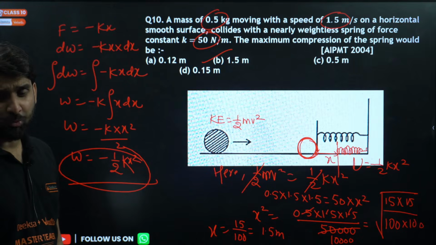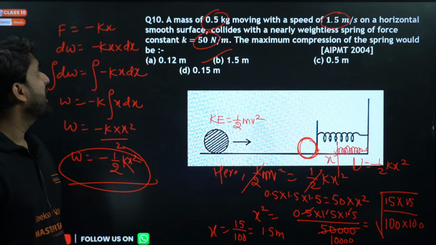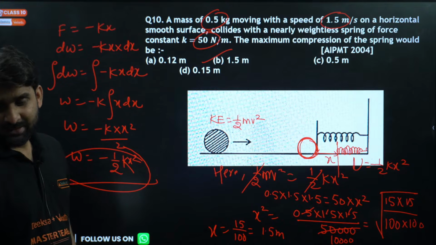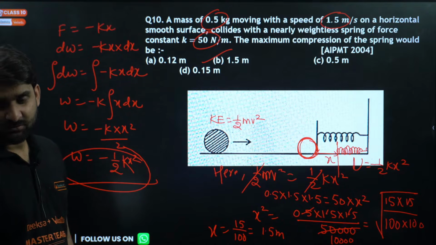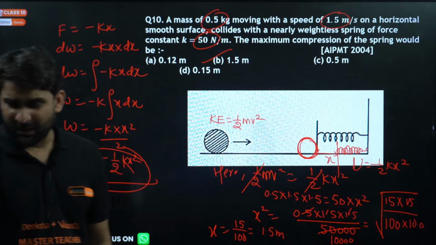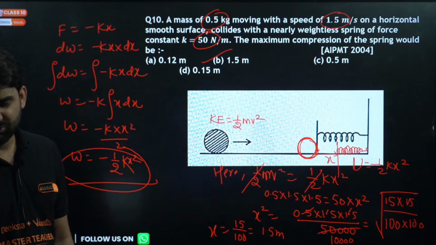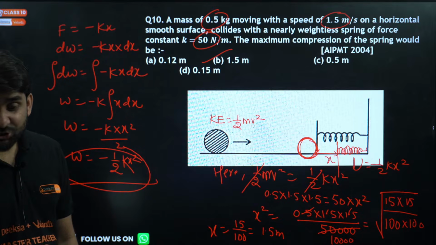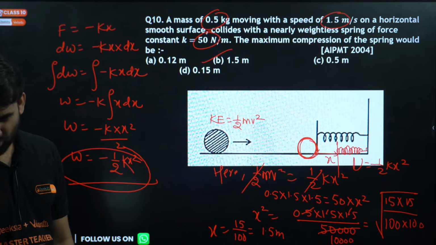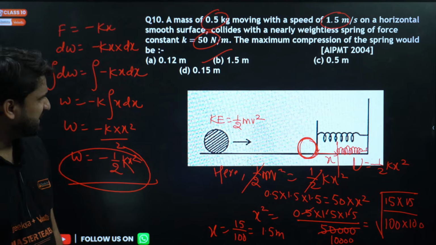A mass of 0.5 kilogram is here. Check it once again, please. I know I might be making some mistake anywhere. We have to find out the compression, or I might have made a mistake somewhere.